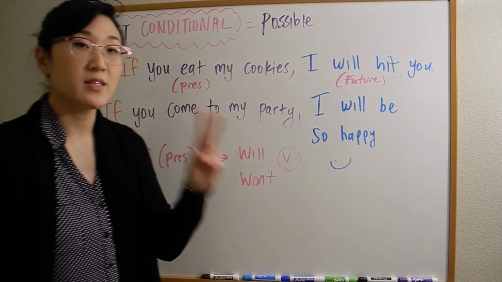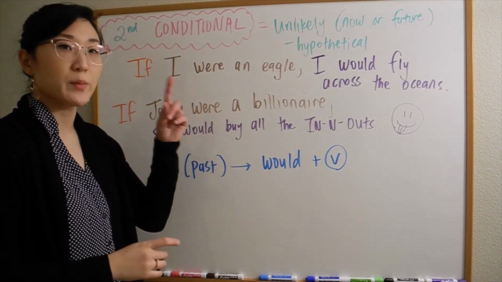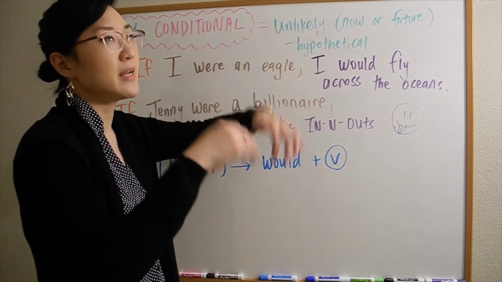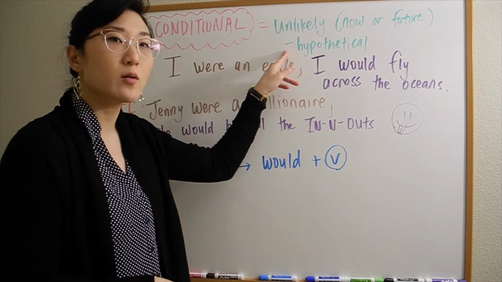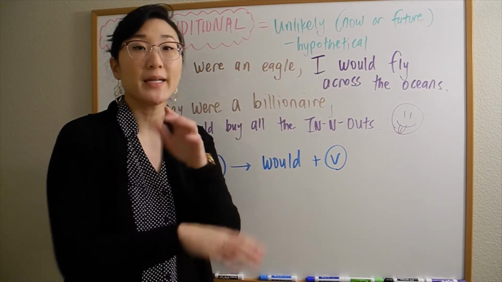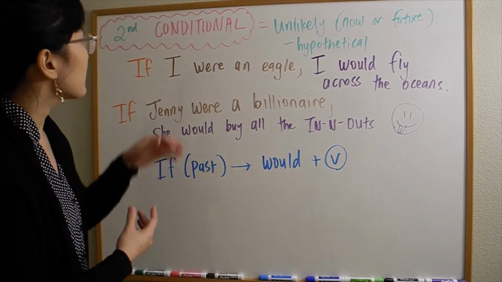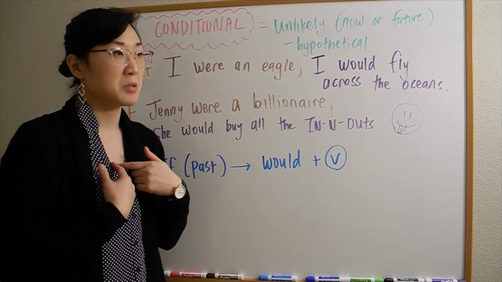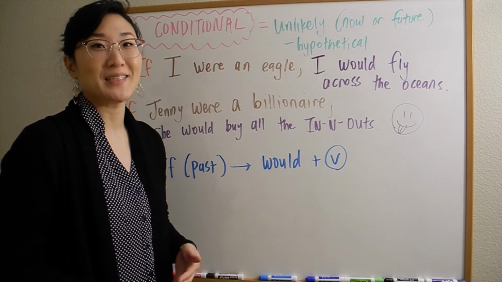Now let's move on to the second conditional. All right, second conditional is different from the first conditional. Second conditional is something that's unlikely now or even in the future. It's hypothetical. Hypothetical meaning imaginary, right? It can't happen, right? So, if I were an eagle, am I an eagle? No. Can I ever be an eagle? Maybe if I am reincarnated, right?